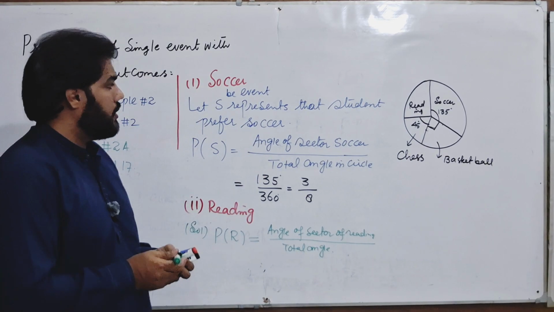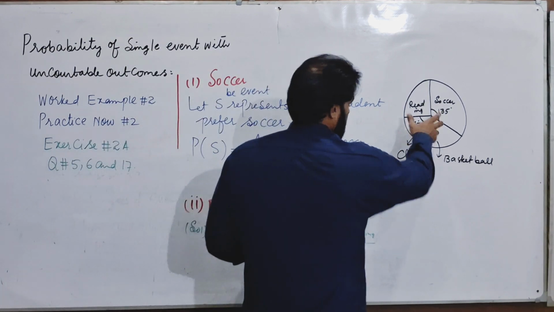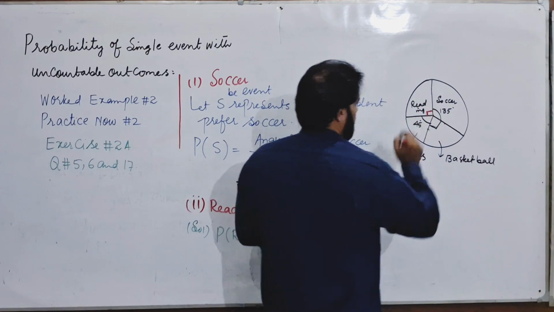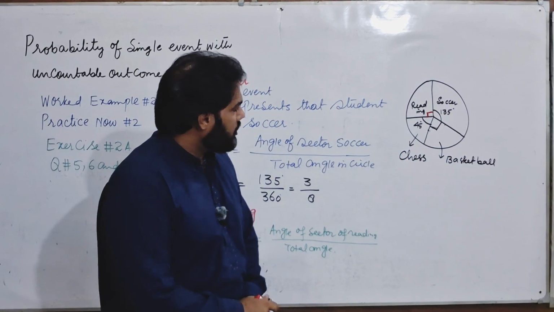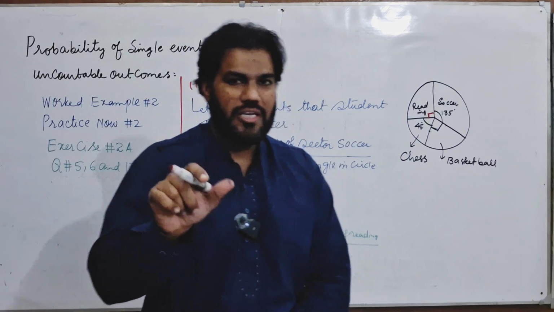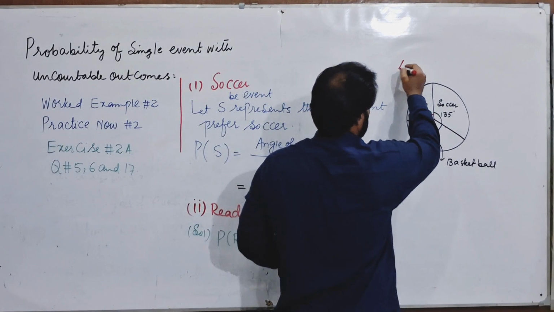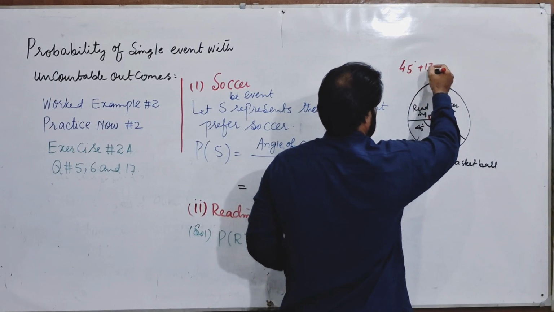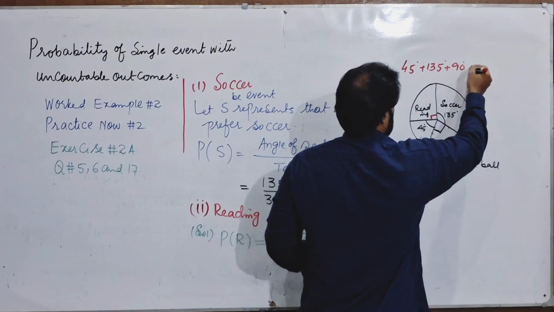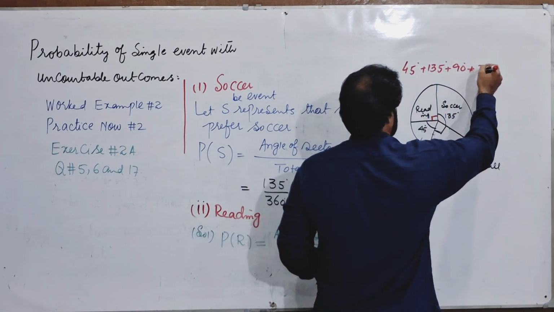What is the angle made by reading? It can be easily visualized from the figure that the angle in this case is 90 degrees, that is, a right angle. Otherwise, you can easily find it, as the total angle at the center of the circle is 360 degrees. Three of them are given: one is 45, second is 135, and this is also 90. Now you have to find this reading angle. Suppose this is x.